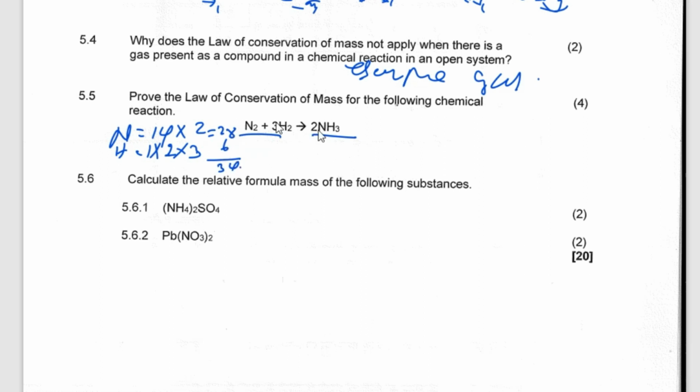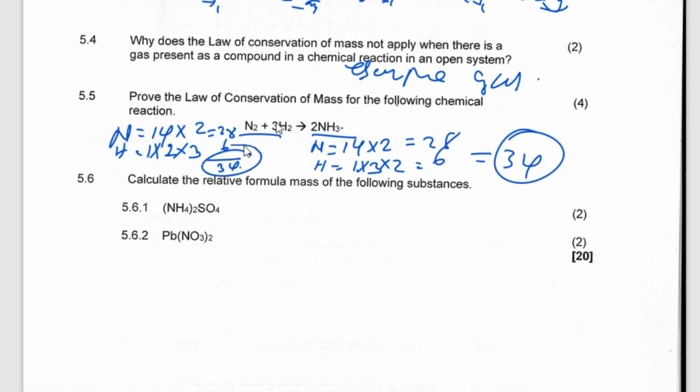Yes. So what about this side? I have nitrogen, which is 14 times 2, which is 28, and then hydrogen is 1 times 3, but 2 moles times 2, which gives me 6 still, and gives me 34. So 34 is 34. So the answer is correct.